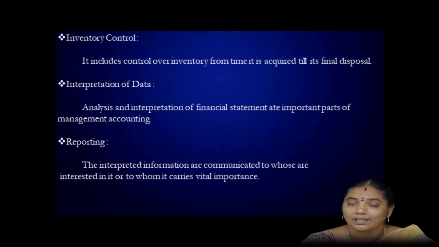It includes control over inventory from the time it is acquired till its final disposal, until the final product is finished. Inventory control is significant as it involves large sums. The study of inventory control will be helpful for taking managerial decisions.